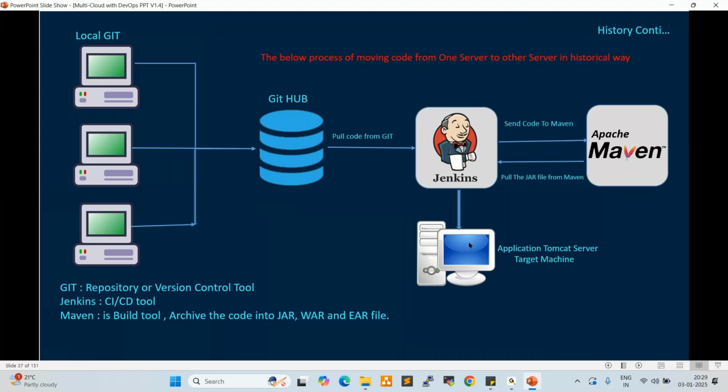Right. Yeah. So instead of attaching all the documents to Gmail, you can convert them into a zip file. That zip file you can attach to the email and send it across. The same process happens in Maven also. Maven takes the raw code from Jenkins and converts it into one single file like a jar file, war file, or ear file. That will be given back to Jenkins. Jenkins will push that war file to the application server, which is the Tomcat server. Here we deploy the war file.